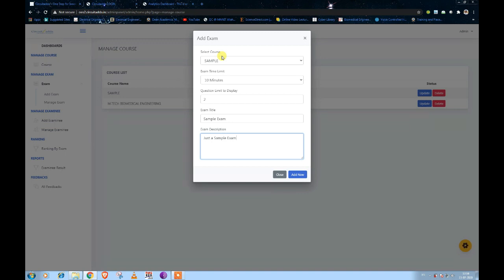And the time limit is how much time the student has to attempt the questions, like 10 minutes. Whatever time you provide here, after completion of this time, all the questions attempted by the student will be saved automatically and the exam will get completed. And after adding all these details, click on add now.